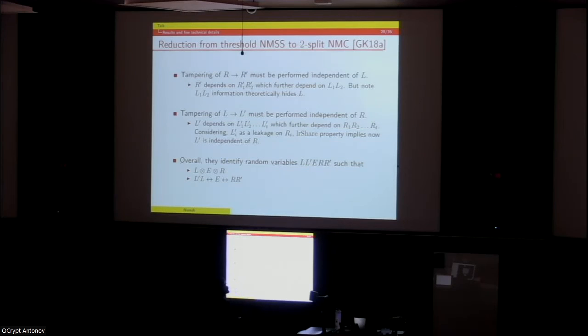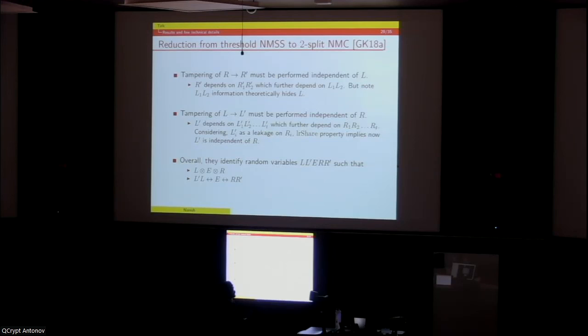And similarly, tampering of L to L prime must be performed independent of R. Seeing that R to R prime tampering is independent of L is simpler, because R prime depends only on R1 prime and R2 prime, since R is encoded into a 2 out of P leakage resilient scheme, and R1 prime and R2 prime further depend on L1, L2. But L1, L2 hold no information about L.